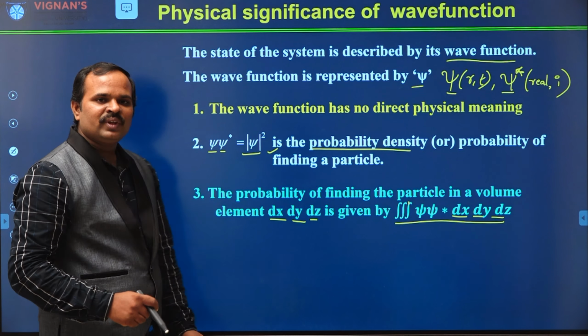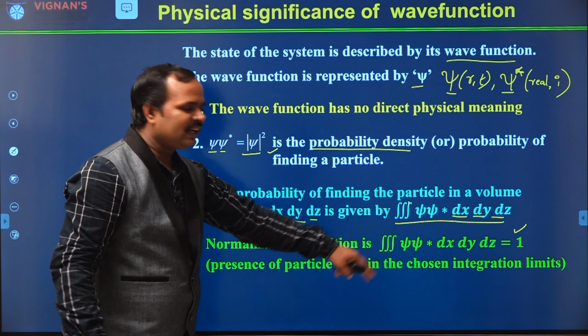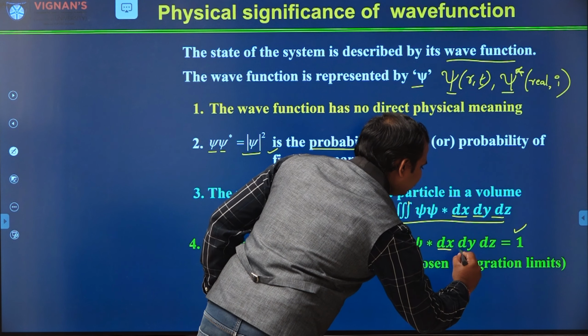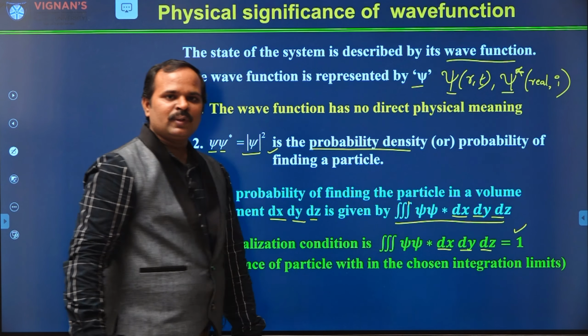Now, if the particle is present in the volume, we get the normalization condition. That means this integration gives us the value 1. This condition is called normalization. That means if within the limits dx, dy, dz the particle is present, then this integration gives a value of 1.